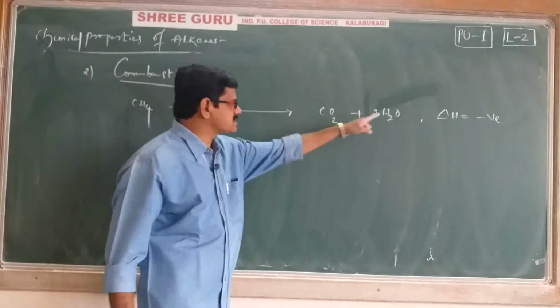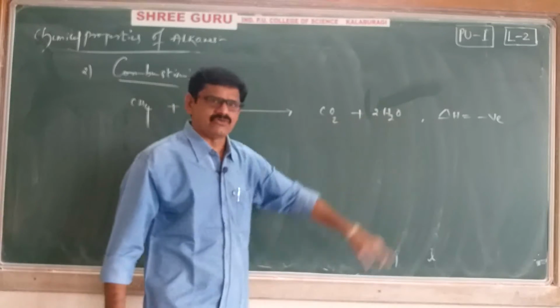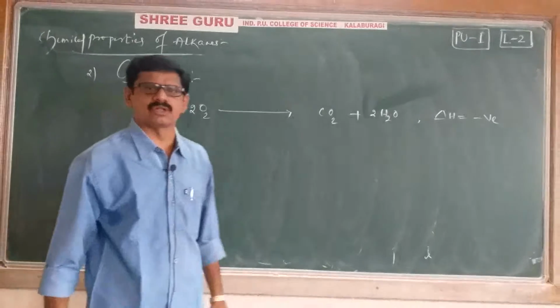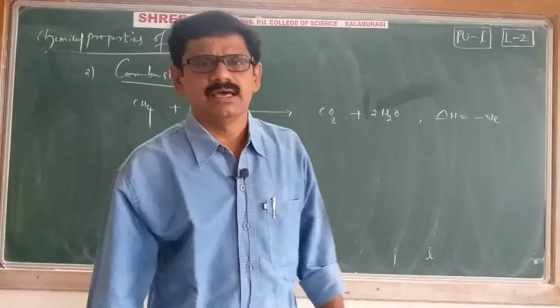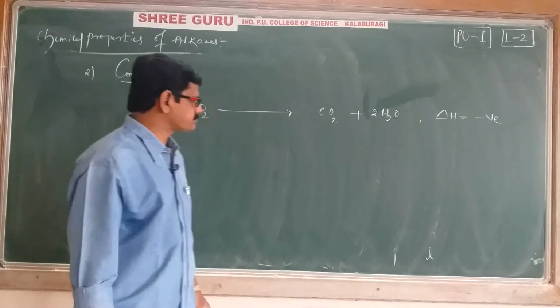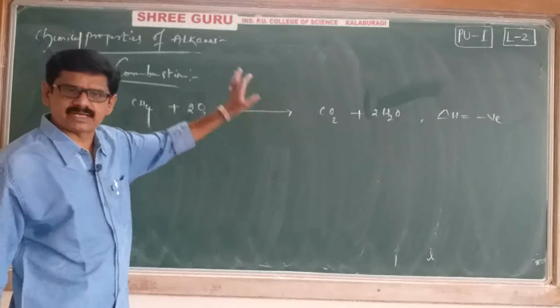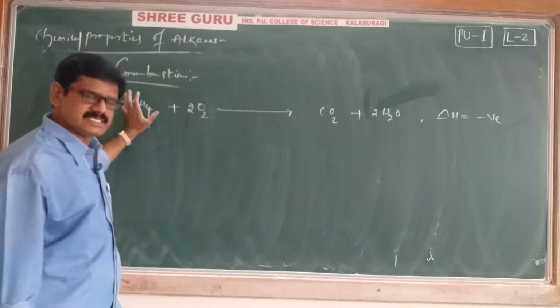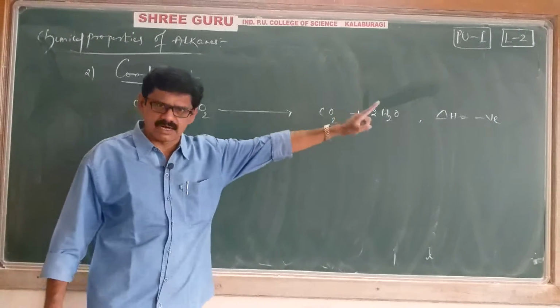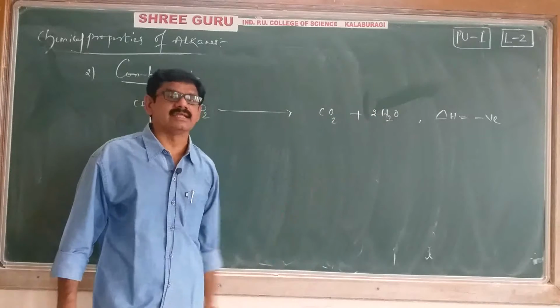On the right side, how many oxygens are there? 2 plus 2, 4 oxygens. That's why I am writing 2 before the oxygen. The left side also has 4 oxygens. The oxygen problem is solved. Okay, right. This is one example for the combustion process. Here an alkane, methane, is burning in the presence of air. We will get carbon dioxide and water, along with some amount of energy released.